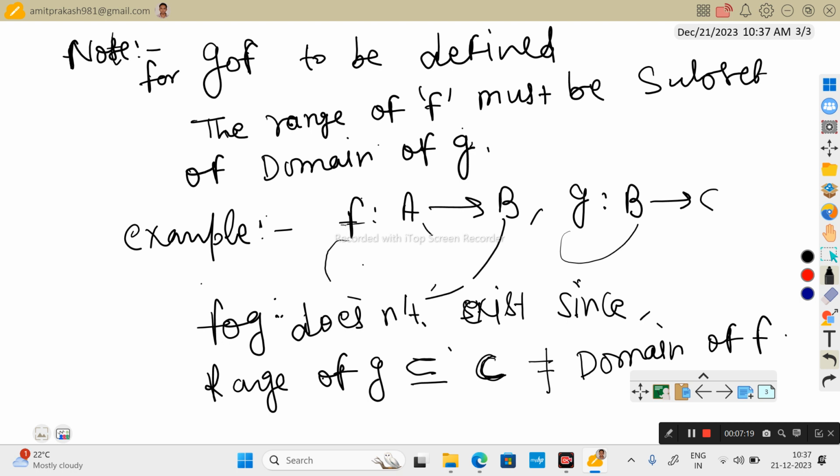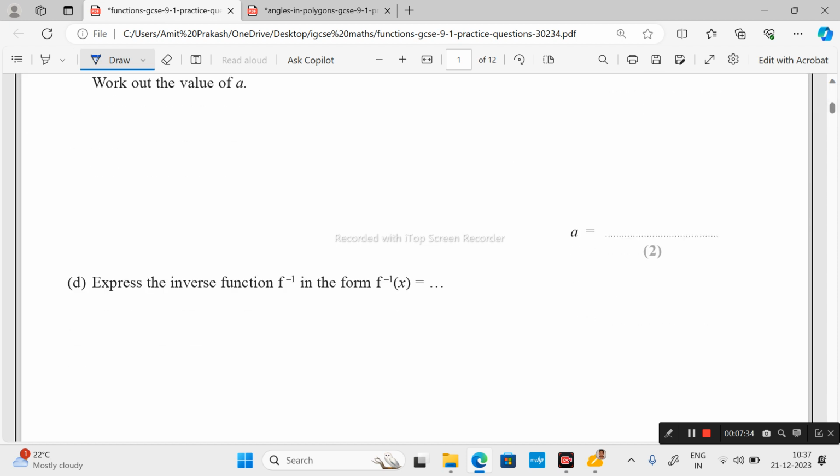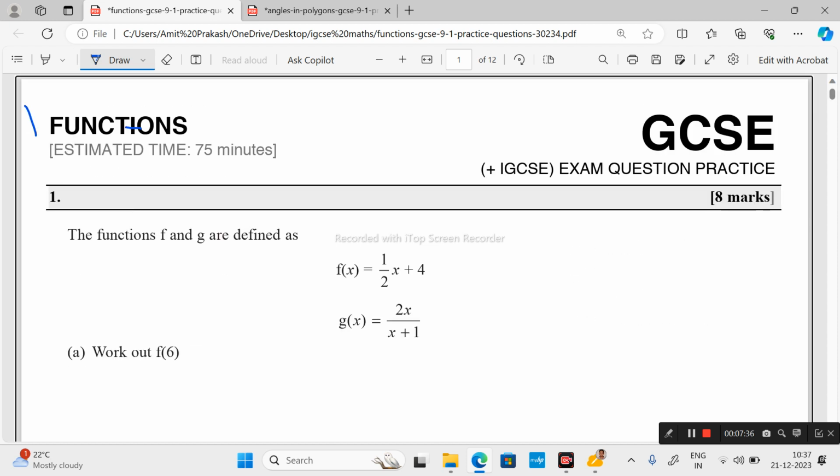Again, we are going to solve some problems. Here are some problems. We have f(x) equals 1 upon 2x plus 4, g(x) equals 2x upon x plus 1. So we have to find f(6).